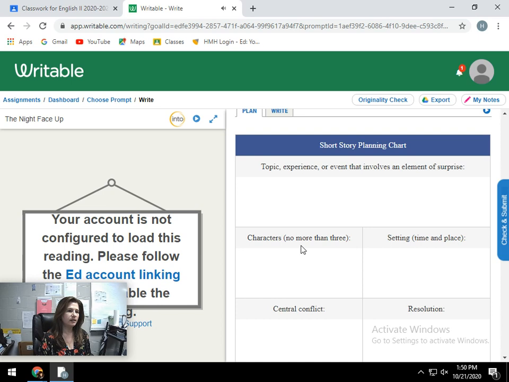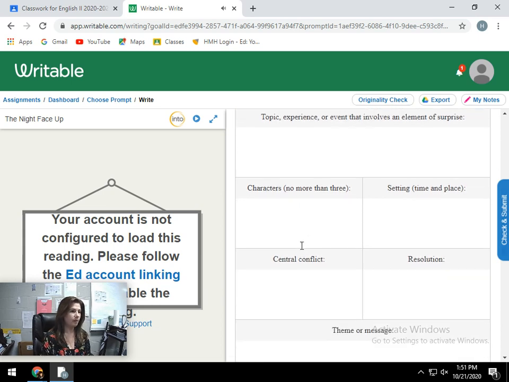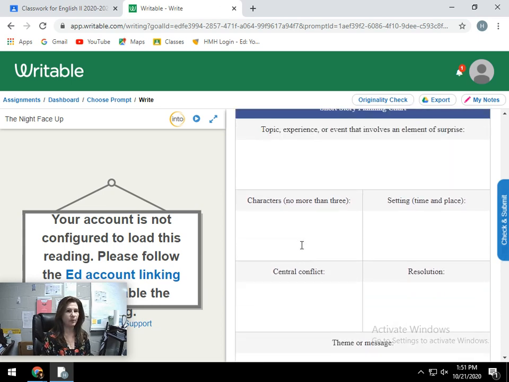You can even do a fairy tale from a different point of view, like the Three Little Pigs from the point of view of the Big Bad Wolf. You can use the same characters from another story or movie, but make sure your story is original, and that you do not copy and paste any part of it from anywhere.